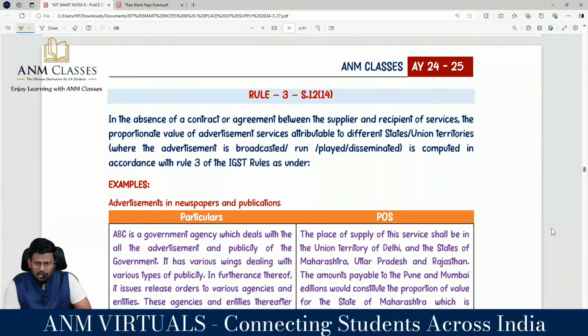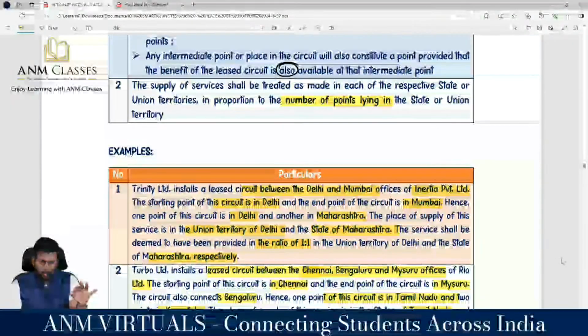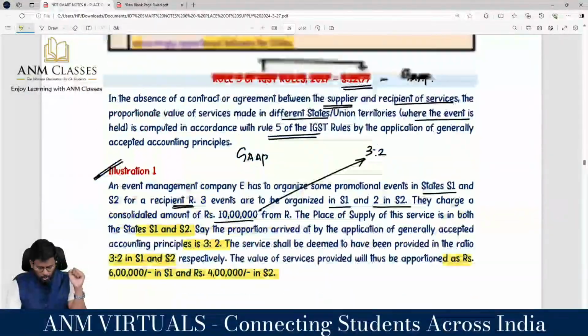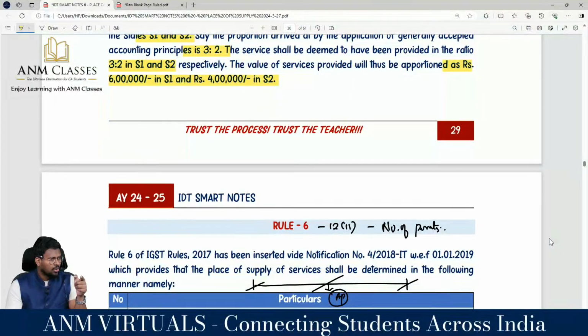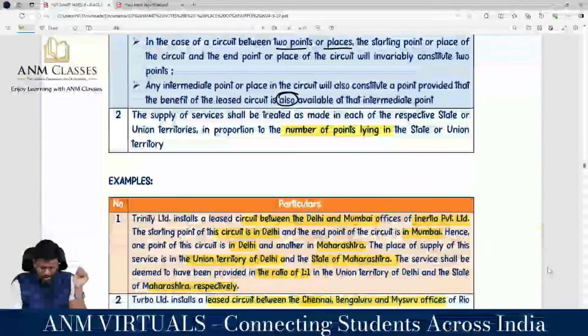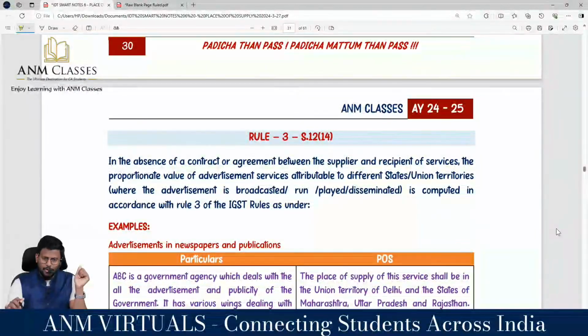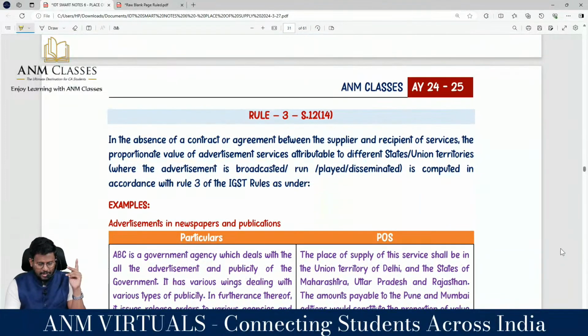With this, sir, we have done 12.4. 12.4 is, sir, rule 4. Rule 4 is applicable to 12.3. We have done rule number 5 applicable to 12.7. Rule number 6 applicable to 12.11. Then we are having one hero man, sir, that will be dealing tomorrow's class. Rule number 3, which are applicable to 12.14.